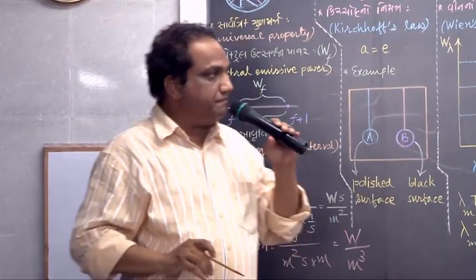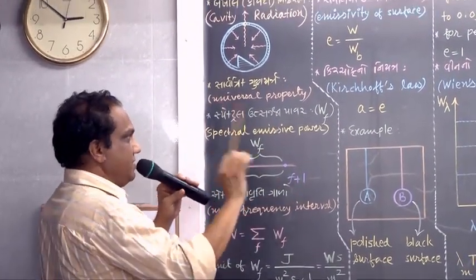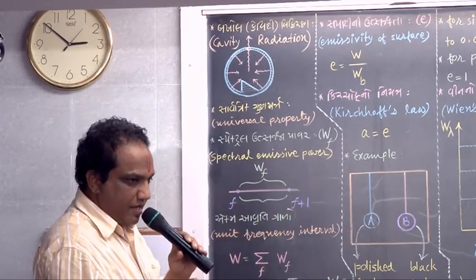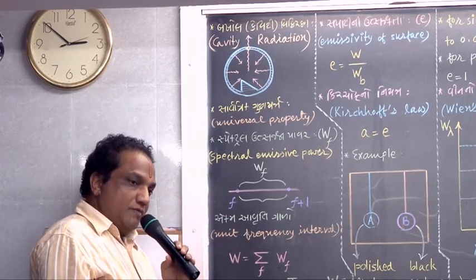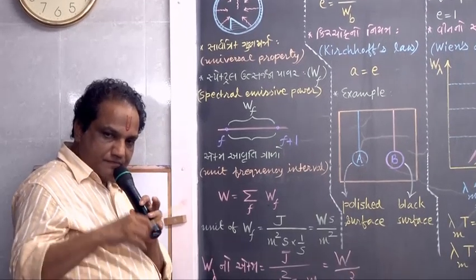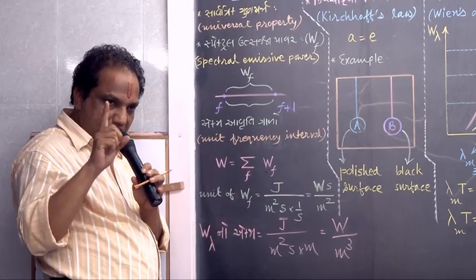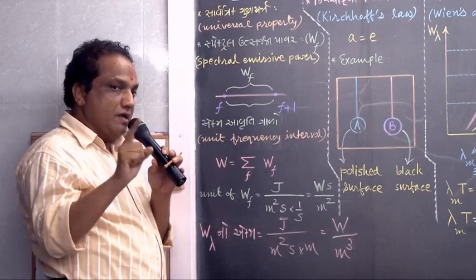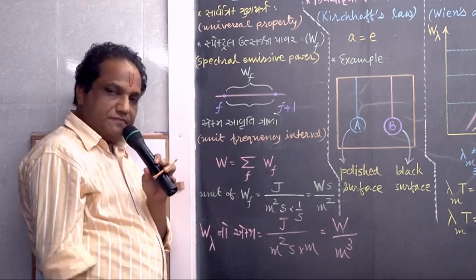Okay? Fine. Now let us revise what is called spectral emissive power. What do you mean by total emissive power, W? We saw last time: radiant energy emitted from a given surface per unit area per unit time is called total emissive power of that surface.